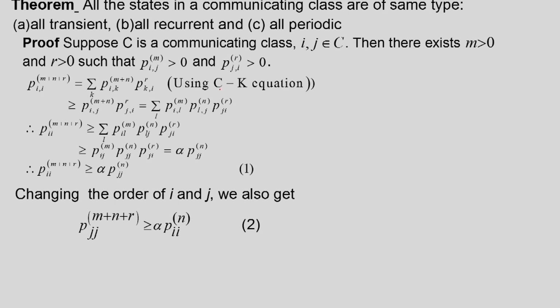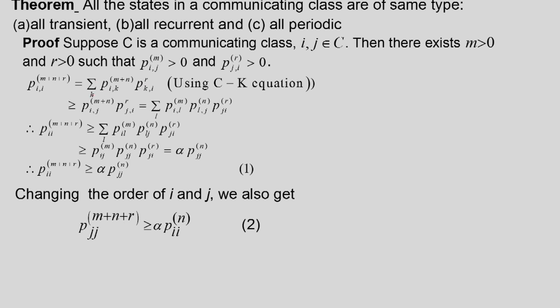Now, we can apply Chapman-Kolmogorov equation. So, we can consider first m plus n as the first step, and then from k it will move to state i in r steps. Thus, P_ii^(m+n+r) is equal to summation over k of P_ik^(m+n) into P_ki^(r). Now, this is the sum over all k.